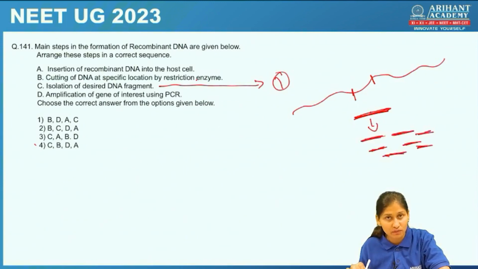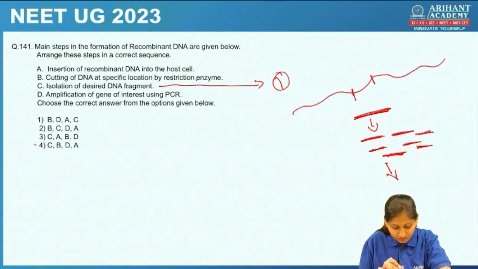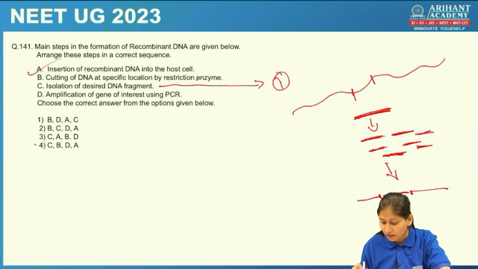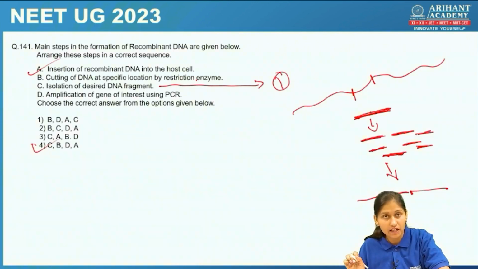Then this DNA should be inserted into the host. So the correct sequence is: first isolation, then cutting at a specific location, then amplification, and then inserting into the host cell. So CBDA is the right answer.